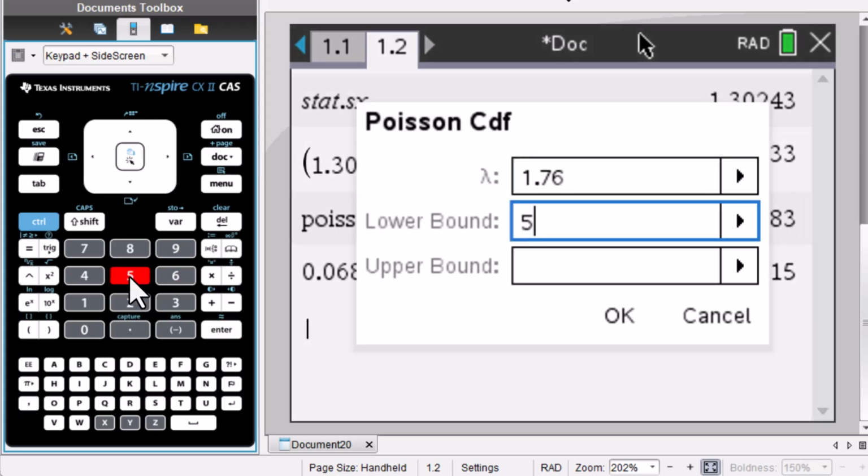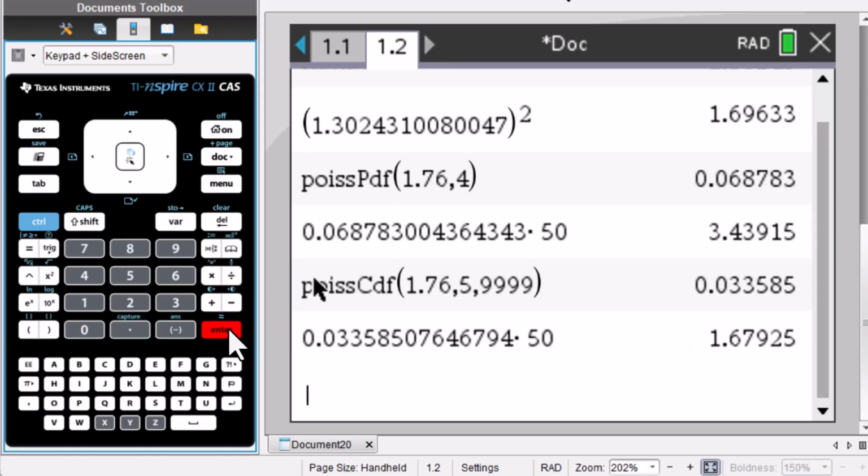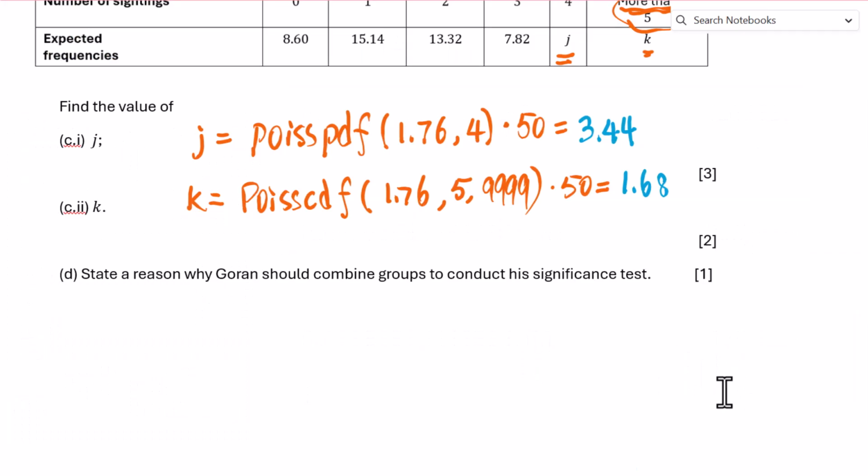Lower bound is 5. Upper bound 9999. Enter. Then times 50. Answer is 1.68. State a reason why Goran should combine groups to conduct his significance test.